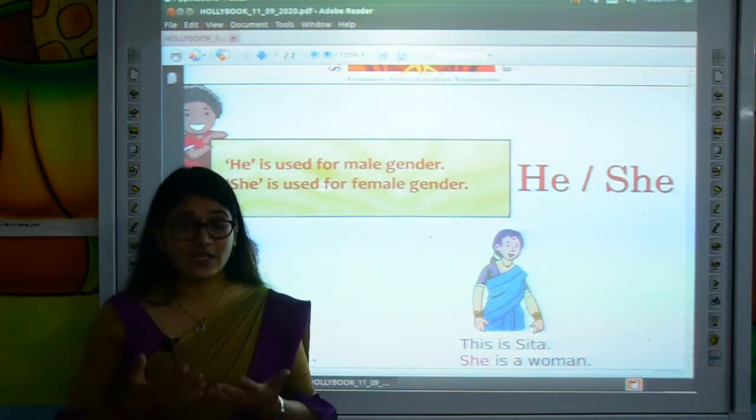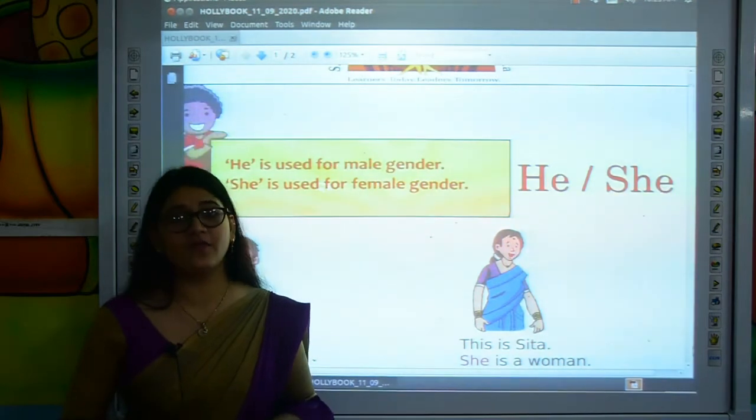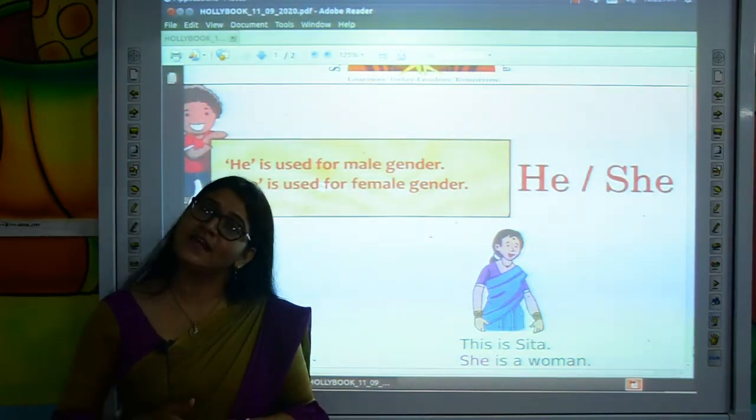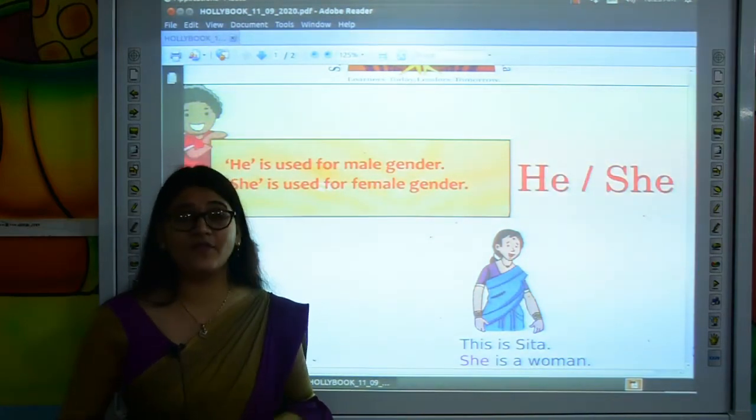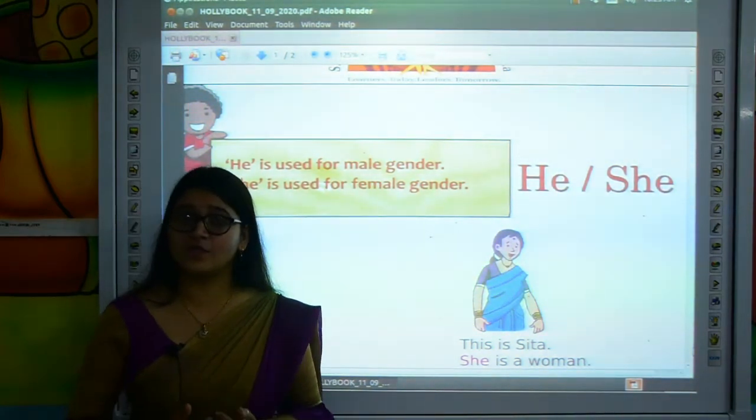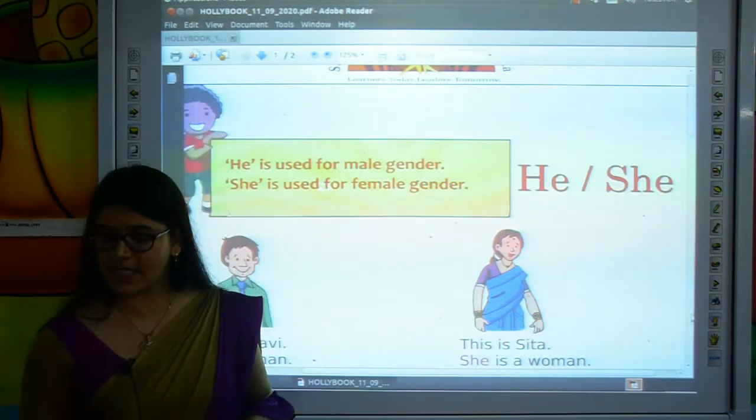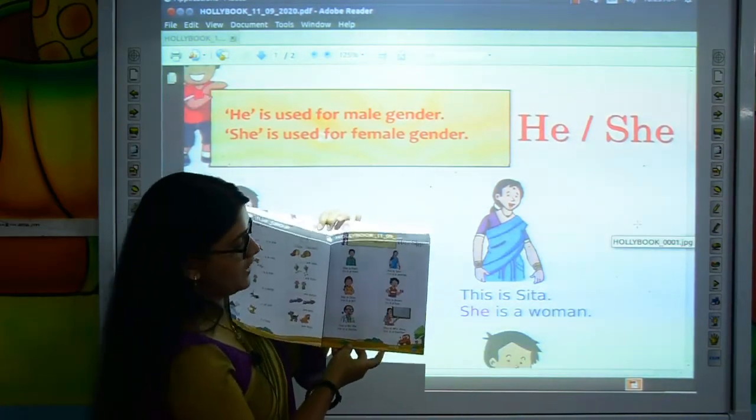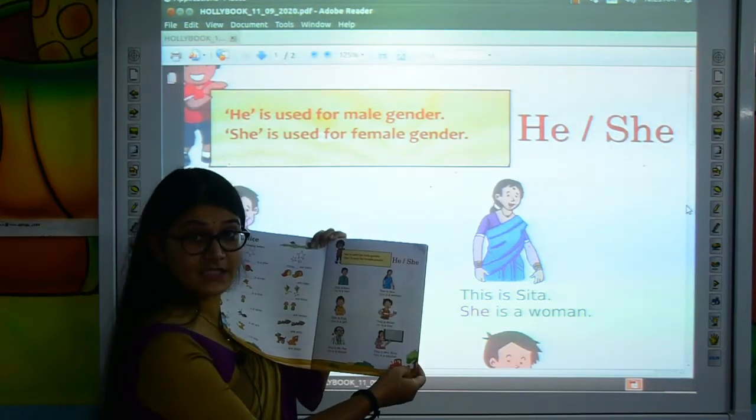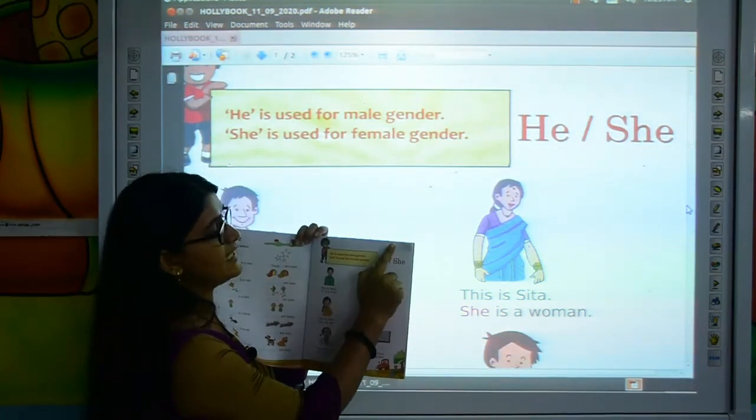So kids, today we will understand the concept of he, she and it. First I'll tell you about the uses of he, where we have to use it. First of all, take out your Hollyhook book, open page number 23, and mention the date and classwork at the top.